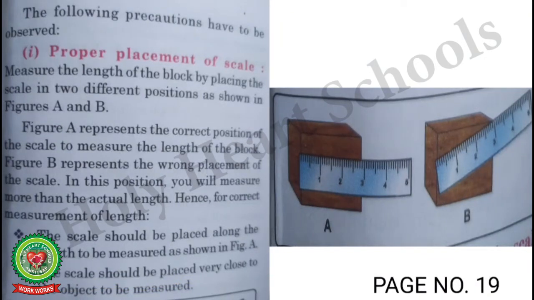And the second point is that the scale should be kept in close contact with the object whose length is to be measured. It should not be placed away from the object. It should touch the object.